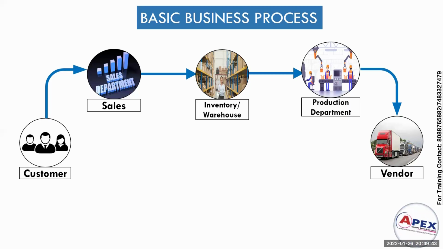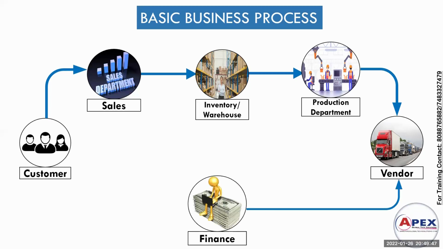Once the vendor supplies the material, the finance department will clear the payment related activity to the vendor. Once the production department produces the product, they will update the stock.